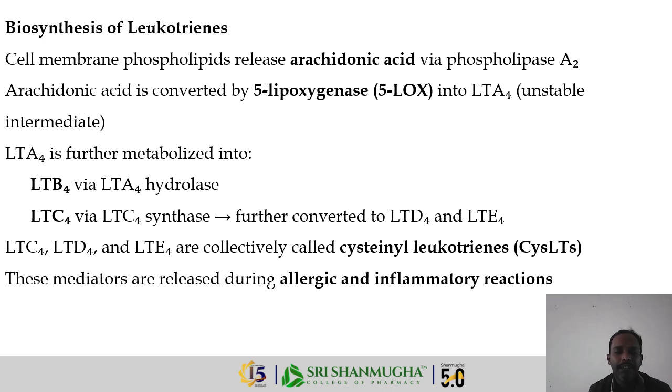LTC4, D4, and E4 are called cysteinyl leukotrienes, and these mediators are released during allergic and inflammatory conditions. So generally you have to remember that leukotrienes are synthesized from the arachidonic acid pathway with the help of the lipoxygenase pathway. Similarly, we have another inflammatory mediator, prostaglandin, which is synthesized from the COX pathway. This is the lipoxygenase pathway, that is the cyclooxygenase pathway. We should not confuse both.